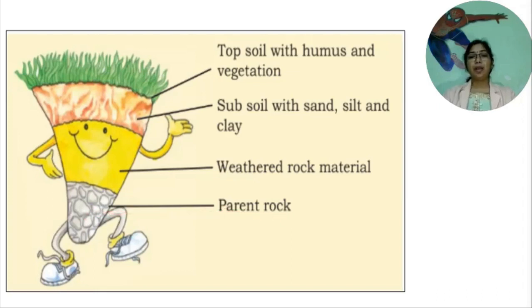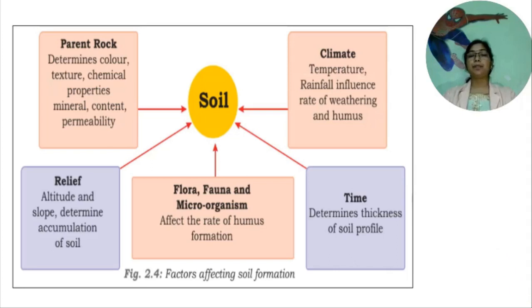Our next subtopic, factors of soil formation. Soil formation is controlled by the 5 factors. They are parent rock, climate, relief or topography, organisms, and time. First one, parent rock. The original rock is called parent rock.